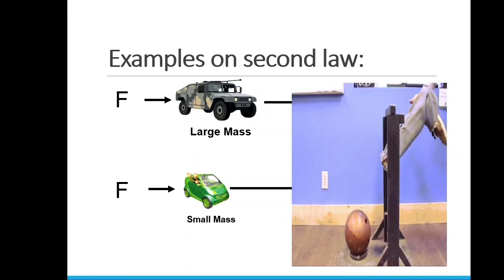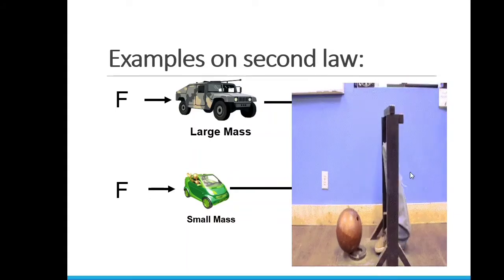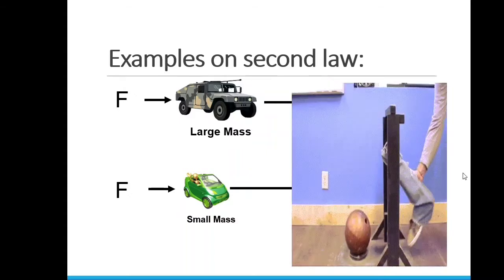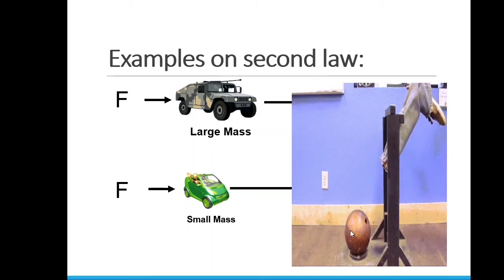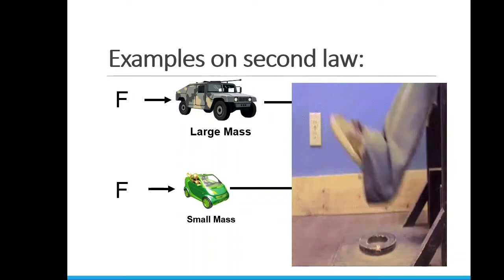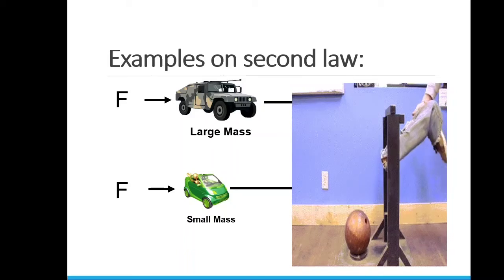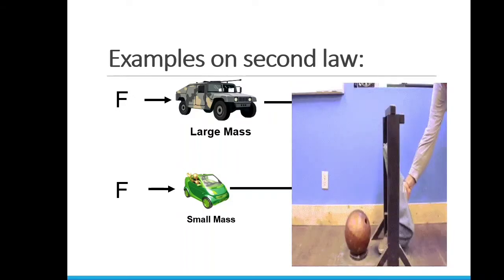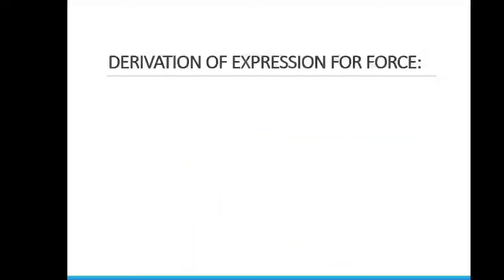Here is another example, a metal ball is being kicked by a mechanical arm. You see the same arm, same amount of force, but the mass is different, right. When the metal ball is kicked, its momentum is very small, with the same amount of force, but when the light balloon is kicked, it flies away. So, momentum and the force applied also depend upon the mass of the object. Thus force, momentum and mass of the object are all related to each other. Now, we will see this in our derivation of the mathematical expression for force.